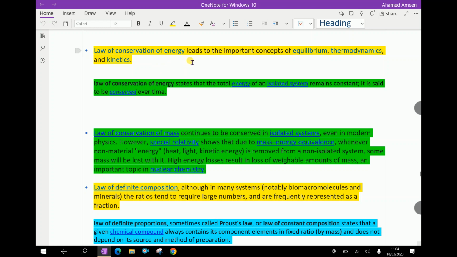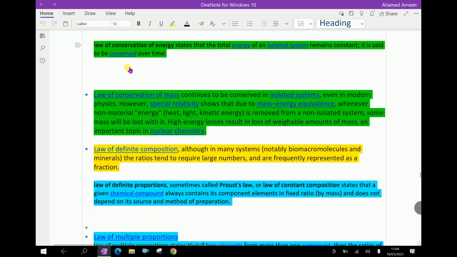The law of conservation of energy leads to the important concept of equilibrium, thermodynamics and kinetics. The law of conservation of energy states that the total energy of an isolated system remains constant. It is said to be conserved over time.